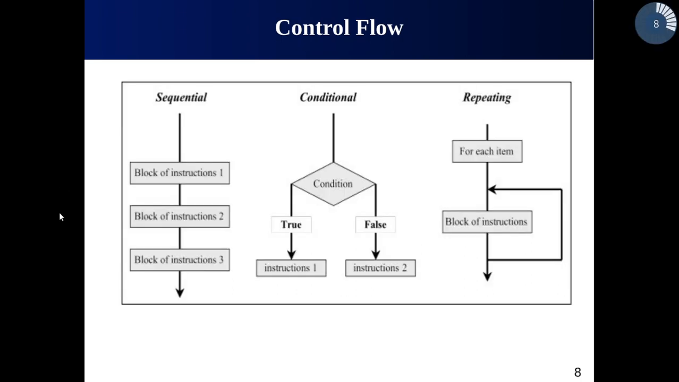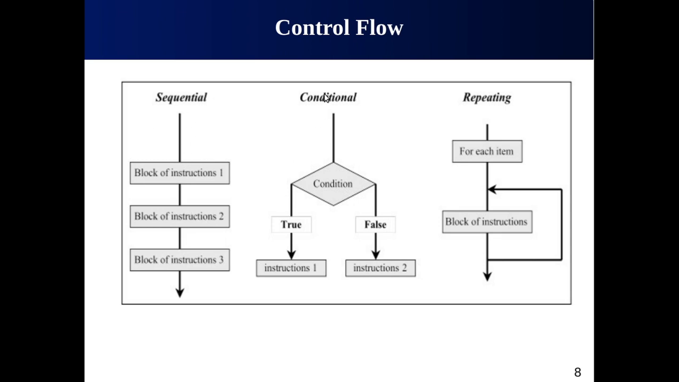If you see all these three types diagrammatically, here it is. The first is an example of sequential flow. As you can see, first the block of instructions 1 will be executed, then block of instructions 2, and then 3, in the same order in which they appear in the program. So this is an example of sequential flow.